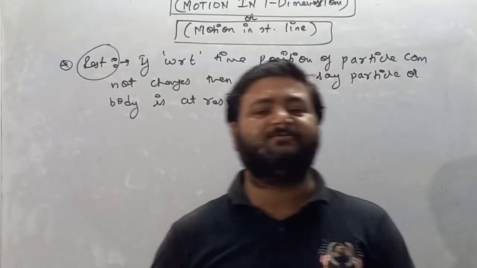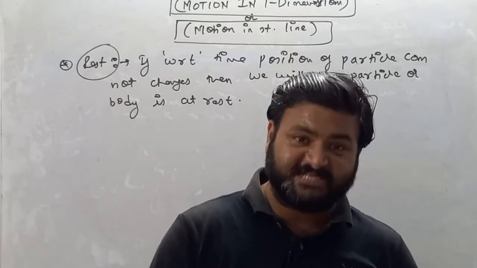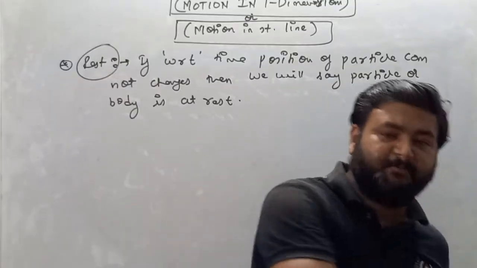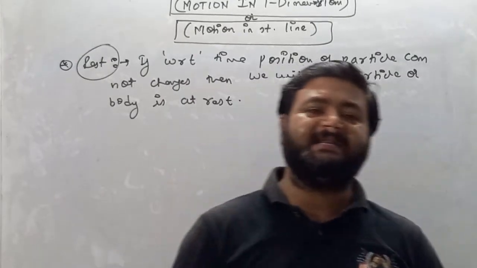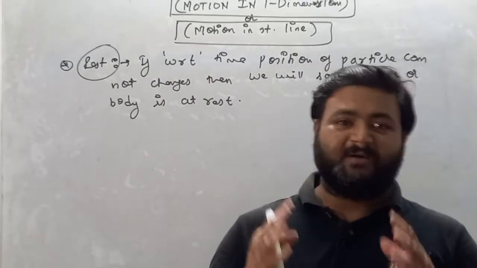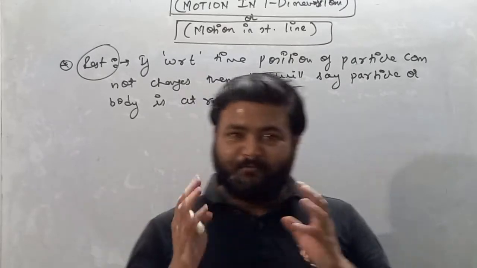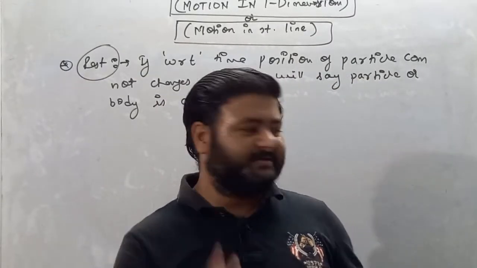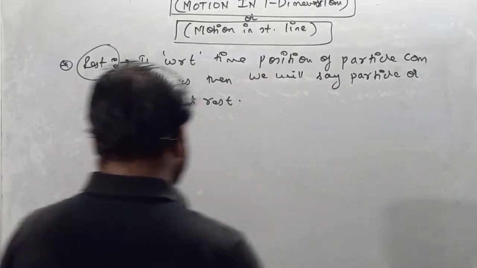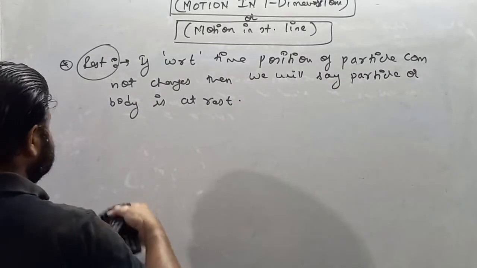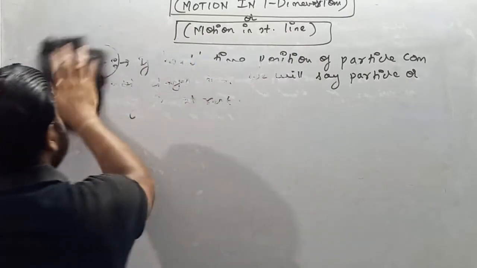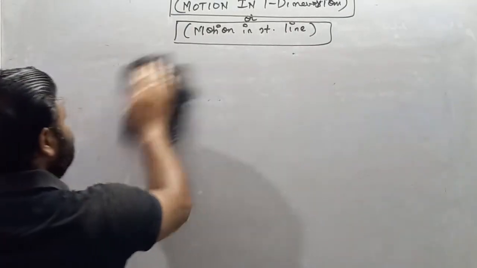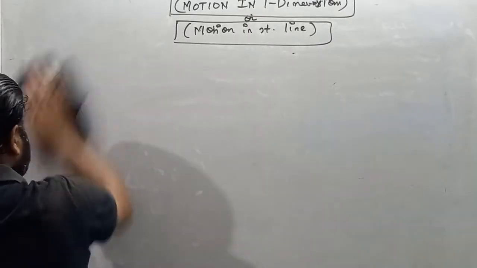If with respect to time, the position of a particle changes from one position to another, and then to some other position, then we'll say the particle is in motion. So I hope you all understand what motion is and what rest is. Now moving forward, I'm discussing first what topics we'll cover in motion in a straight line, or motion in one dimension.